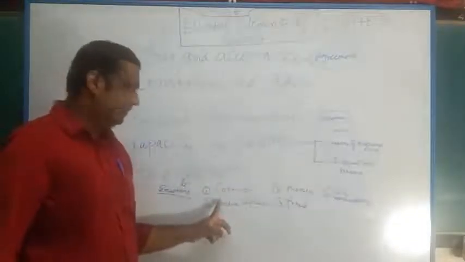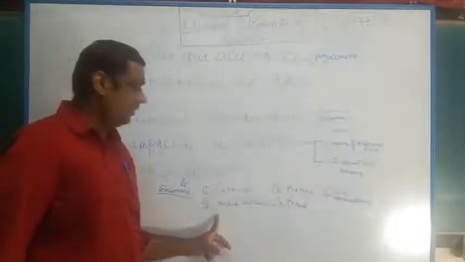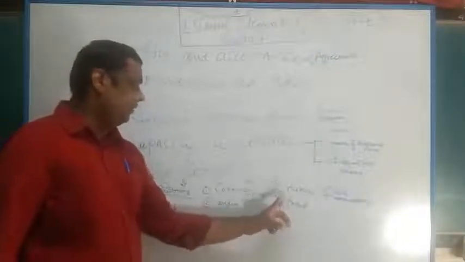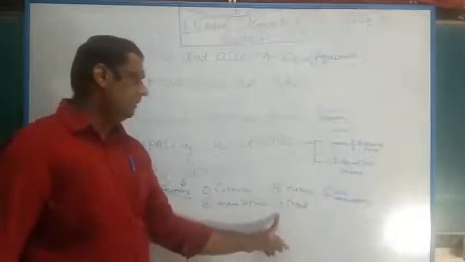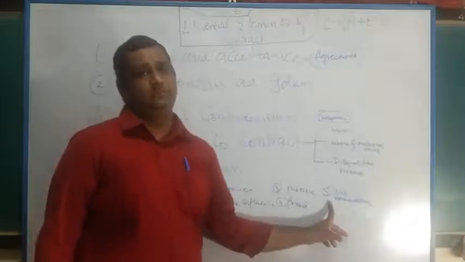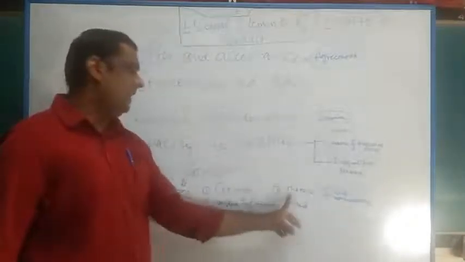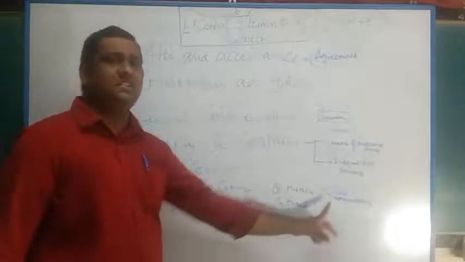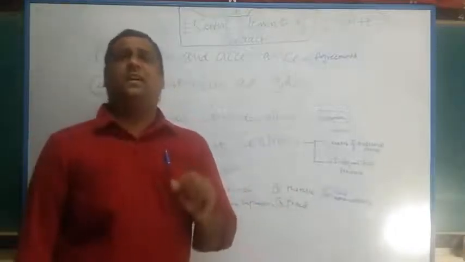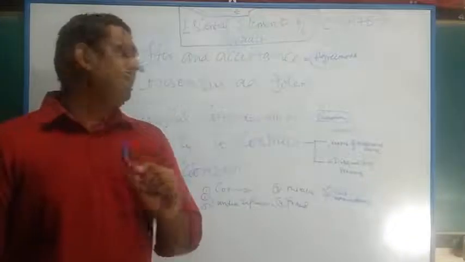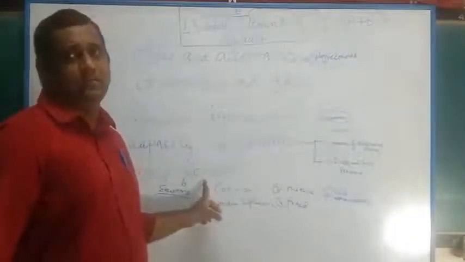One is coercion. The second is undue influence. Third is mistake. Fourth is fraud. Fifth is misrepresentation. Coercion, undue influence, mistake, fraud, misrepresentation. So these are the 5 important exceptions to the general rule of free consent.